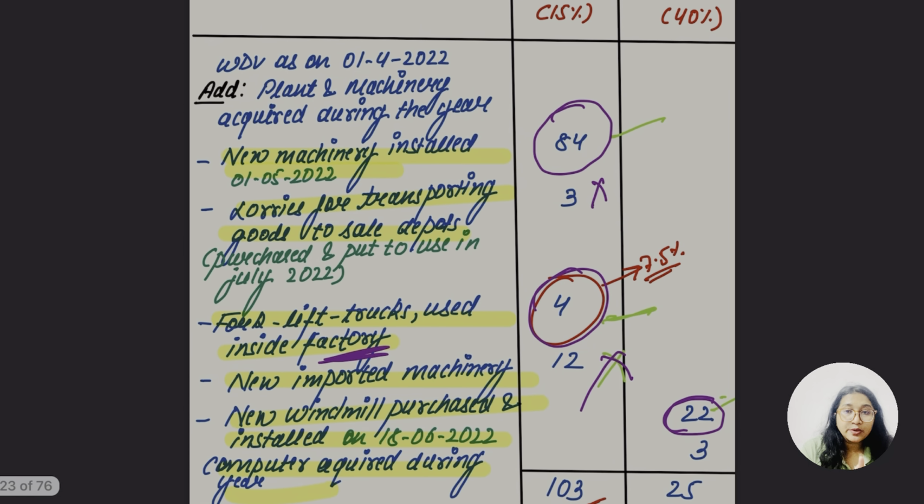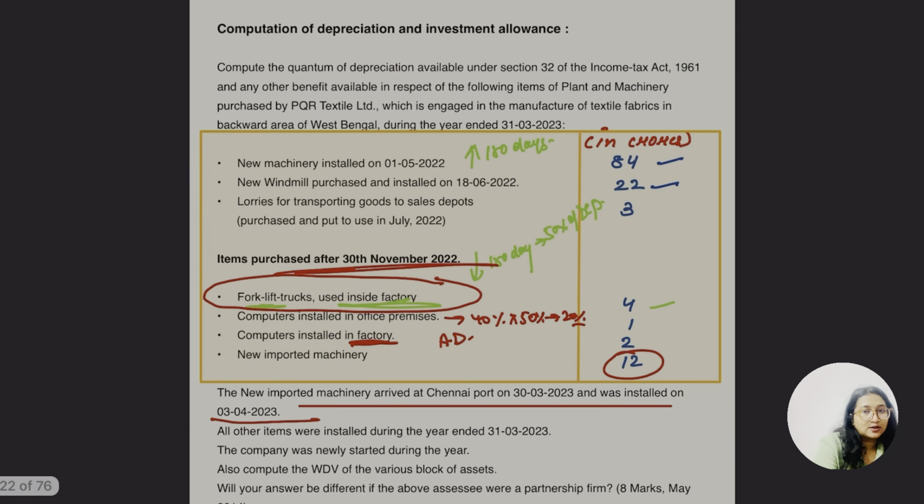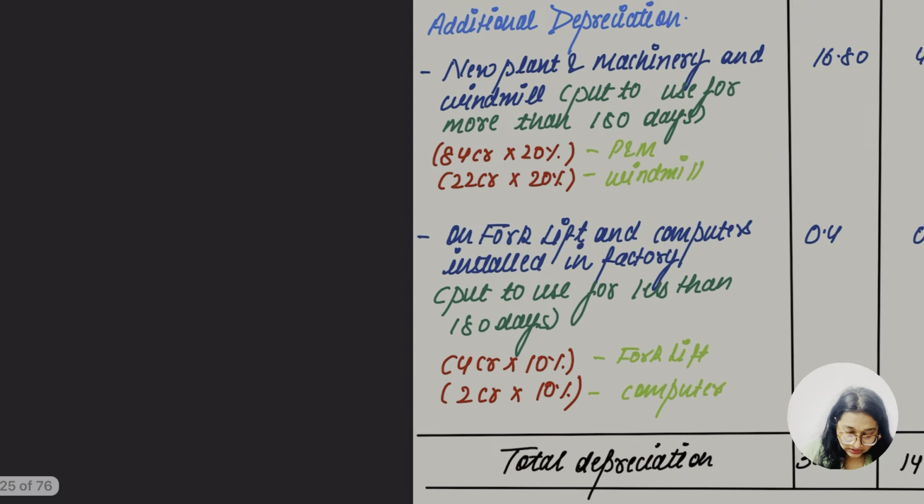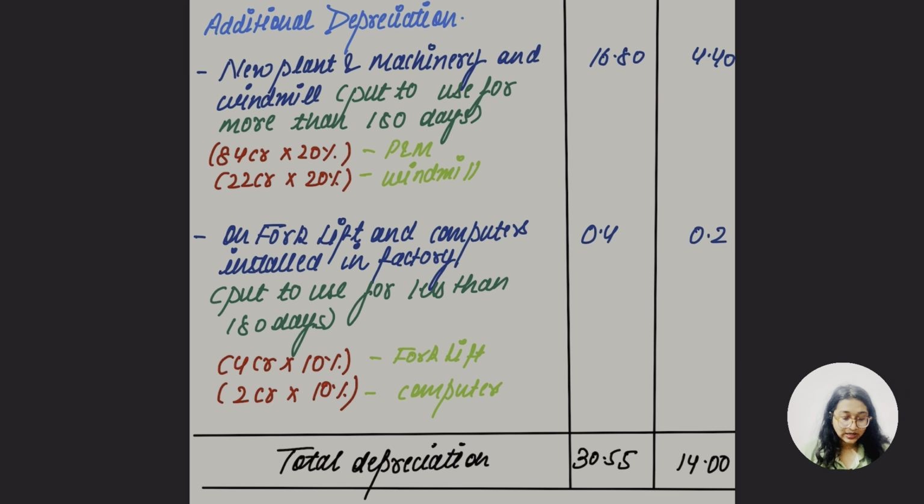So what about the computer acquired during the year? Let me go back to the question first. Here they have said that the computer is installed in the office premises which is of 1, but about the factory it's going to be 2. So we are going to get the additional depreciation of this, only 2, not about the 1. So let's go back guys, let's do the calculation.